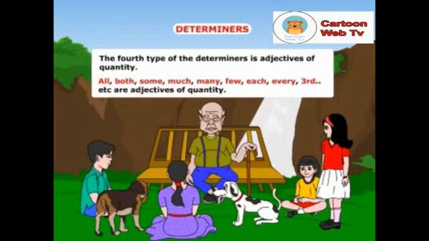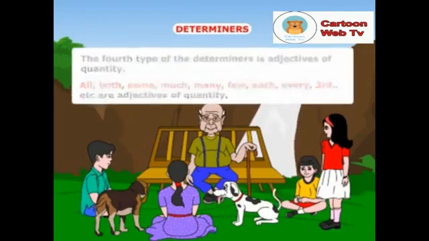The fourth type of determiners is adjectives of quantity. All, both, some, much, many, few, each, every, third, etc. are adjectives of quantity.